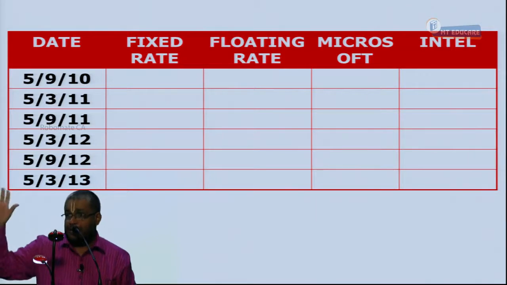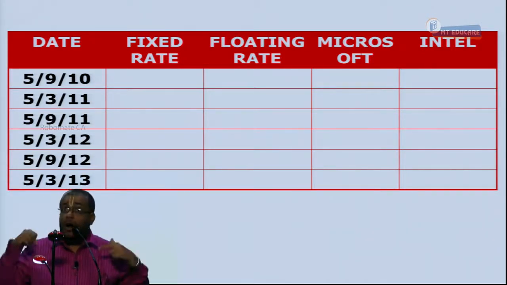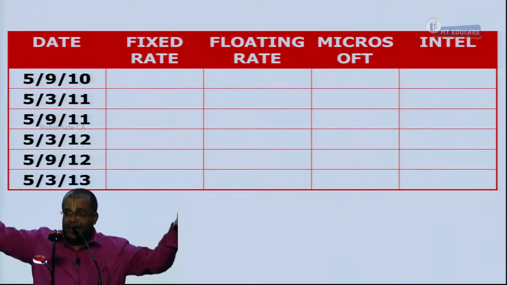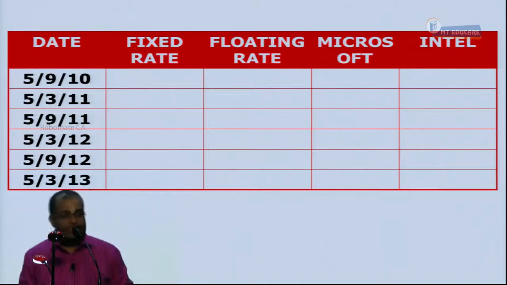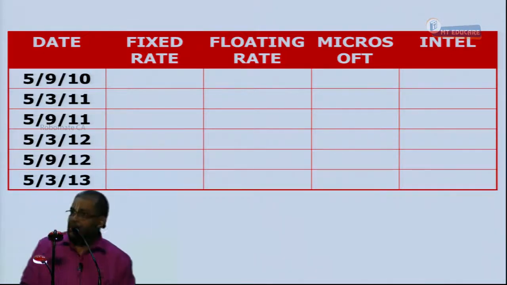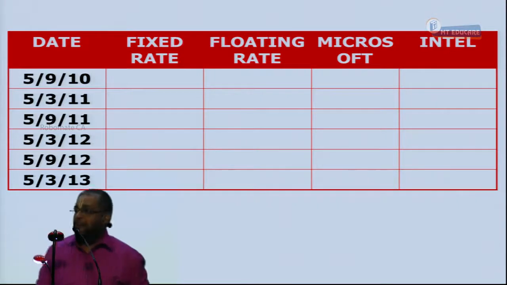When we are signing the agreement today, we know only one thing is going to happen. What is that? 5th September 2010. What is going to be paid is known today itself. All the remaining, only God knows. When the interest rate increases, Microsoft jumps up and down, but when the interest rate decreases, Intel does somersaults. So it all depends on interest rate movements on a future date. Now let's start doing the calculation.